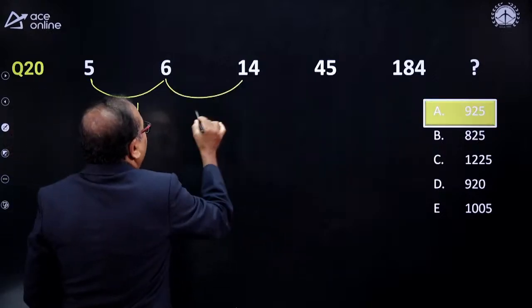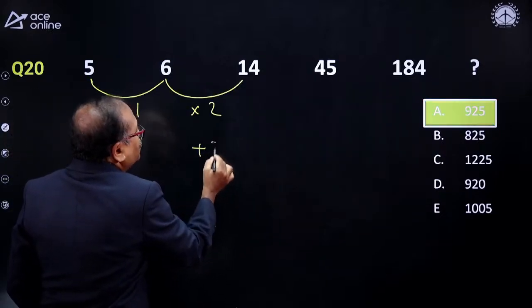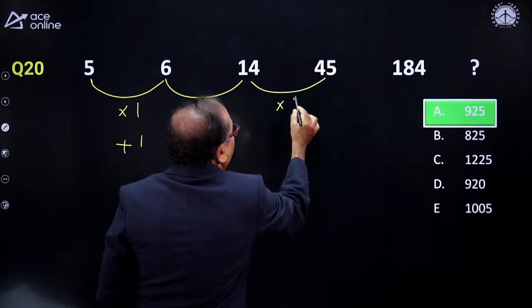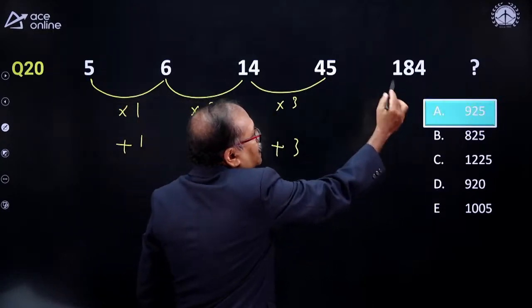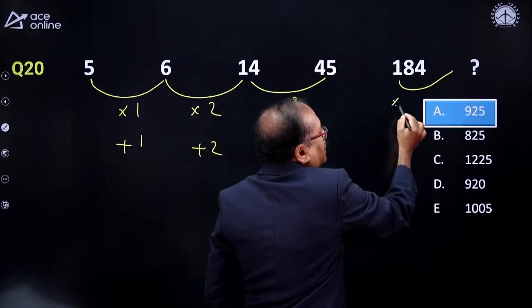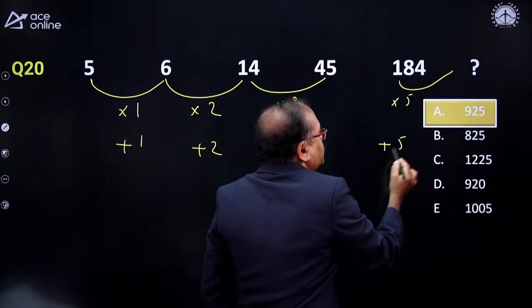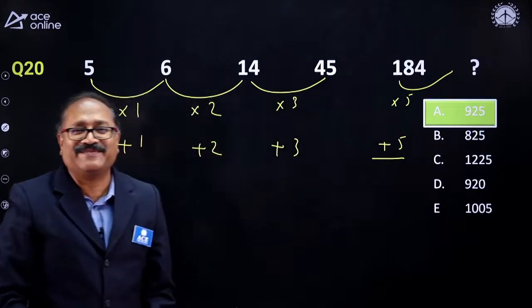So from here to here, when I go for into 2, then plus 2, I notice that. So obviously into 3, and plus 3. So this is into 4 plus 4. So my answer should be into 5 and plus 5. The rest part you know better than me.